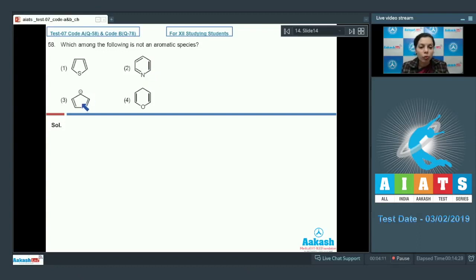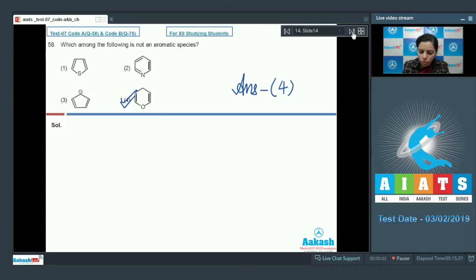In the third compound, we have this anion, and if you count 4n plus 2 pi electrons, you will find that it contains 4n plus 2 pi electrons which are in conjugation. That's why it is also aromatic in nature. While in the fourth compound, if you check for 4n plus 2 pi electrons in delocalization, that's not so in this case. And if it is so, then definitely it will not show aromaticity, and this is our correct answer also.